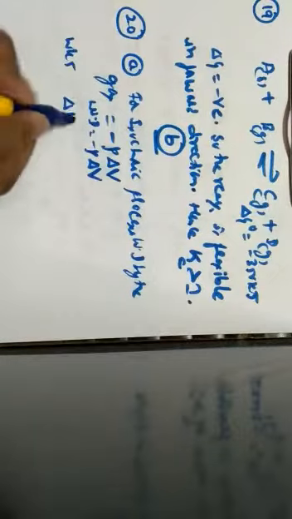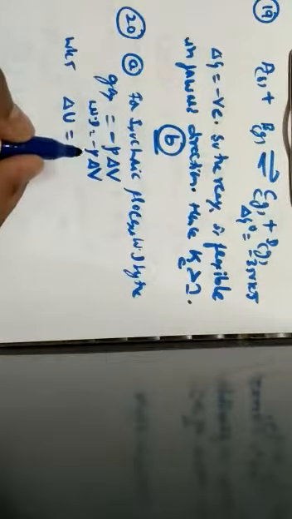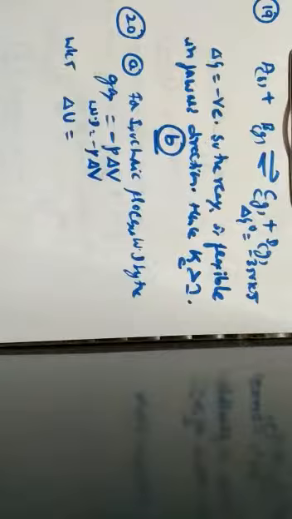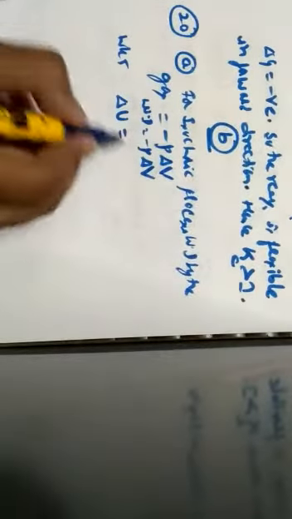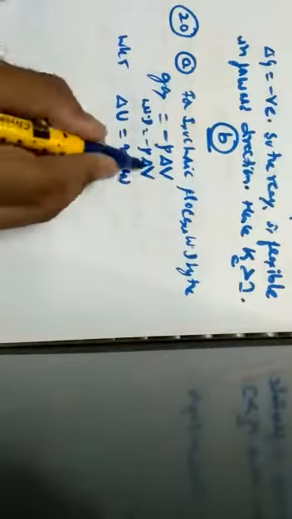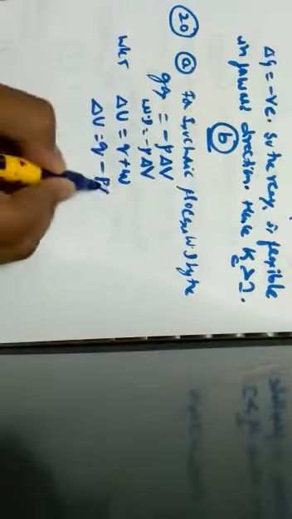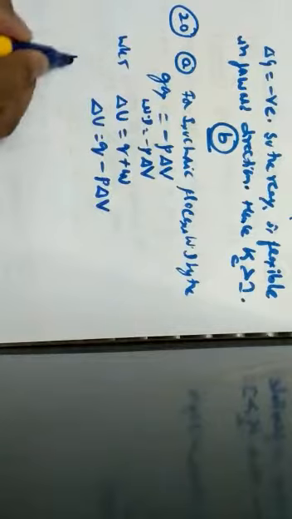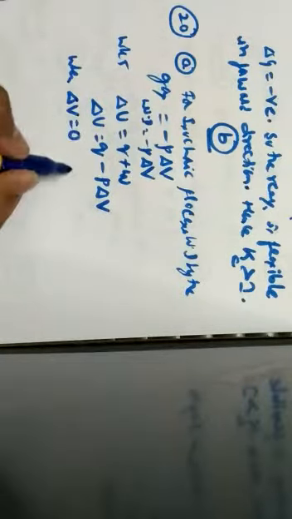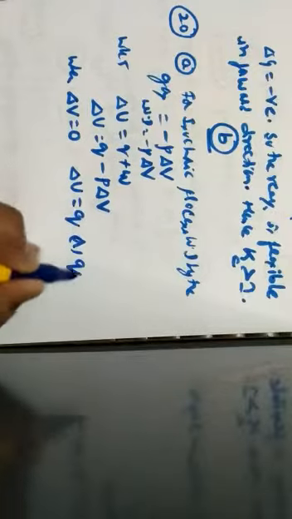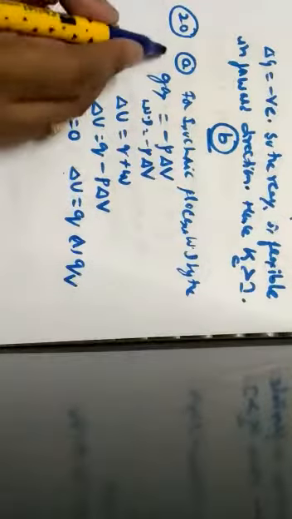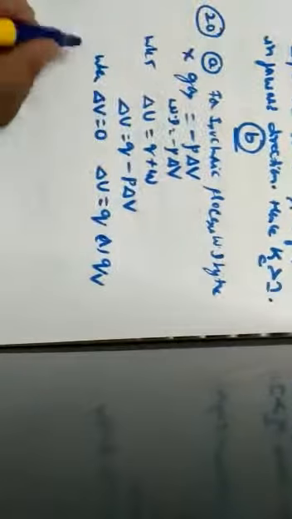According to the first law of thermodynamics, delta U is equal to Q plus W. I can replace work done with minus P into dV, that is, delta U is equal to Q minus P into dV. So when delta V is equal to 0, delta U is equal to Q, or QV. Here they have given delta U is equal to minus Q, but here delta U is equal to Q. So the first option is not correct, it is wrong according to the given option.